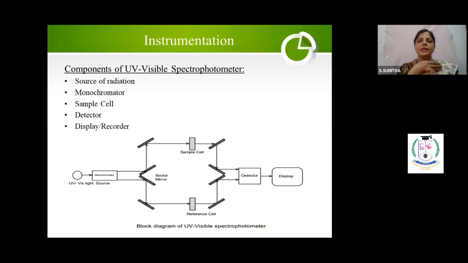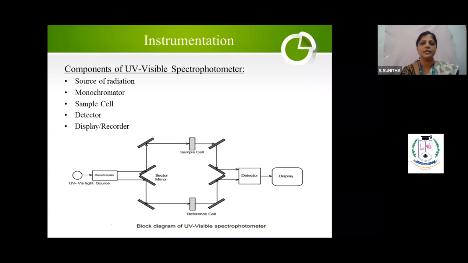Why, madam, a single light? Because I want to analyze only a single solution at a time. I don't want to analyze so many solutions. So what is the lambda max for that particular solution? That light wavelength only I want. That's why we keep the monochromator after the source. The source sends the light in all directions. The monochromator will split the light, and after this you will get only a single light.